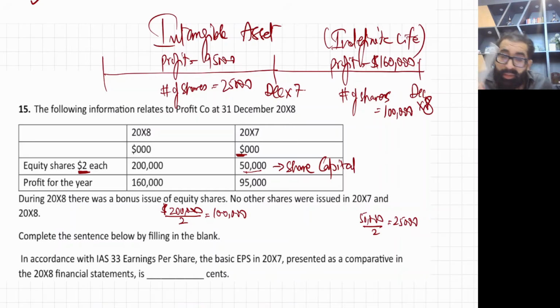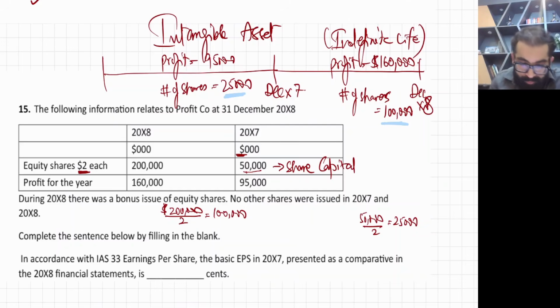Previous year the number of shares was 25,000. This year it's 100,000. So even a blind man can see there is an increase. The company issued new shares of 75,000. Now which type of share issue is this? There are three types of share issue: full market price issue, bonus issue, and rights issue.